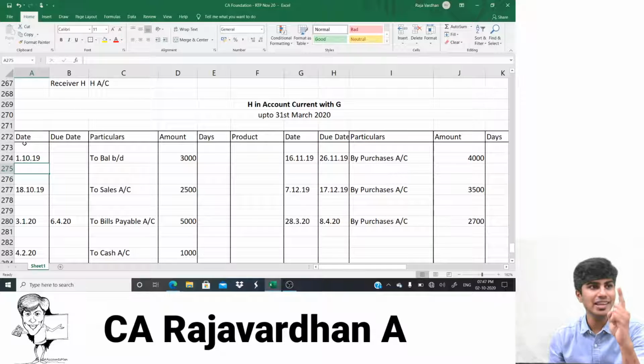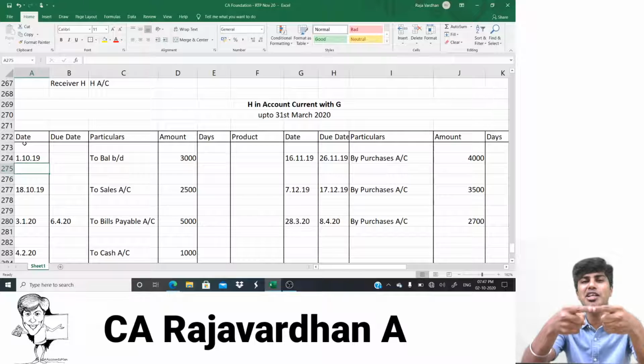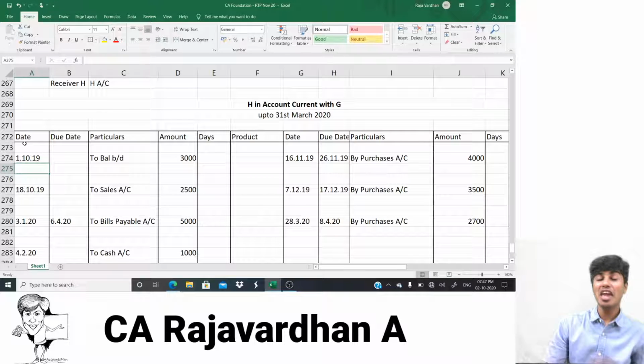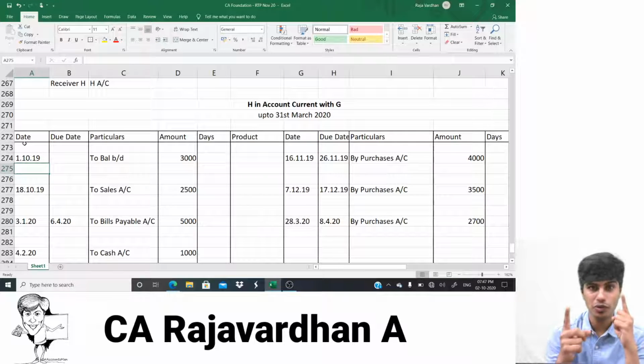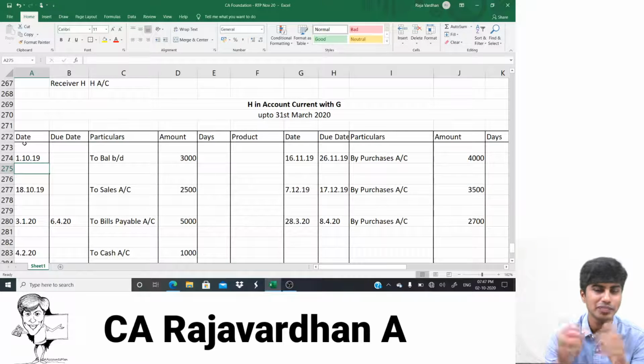So if buying and paying happen on the same date, then this is also a loan, this is also a loan. If I compute interest, it will be the same. Interest receivable and interest payable will be the same, so it will become 0. If I buy now and pay from tomorrow, interest on the loan that I have taken will be one day more than interest that I have to receive. So that amount of interest I pay. You get that? So either of the parties will not be at a loss. Whenever they have money, they pay. Whenever they want goods, they borrow. So it's a very handy thing that people usually do. Amazing concept, account current.